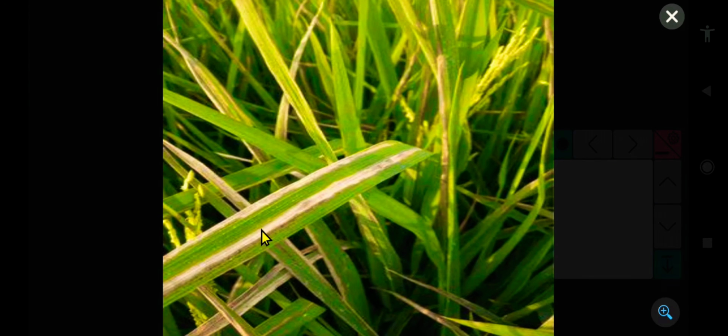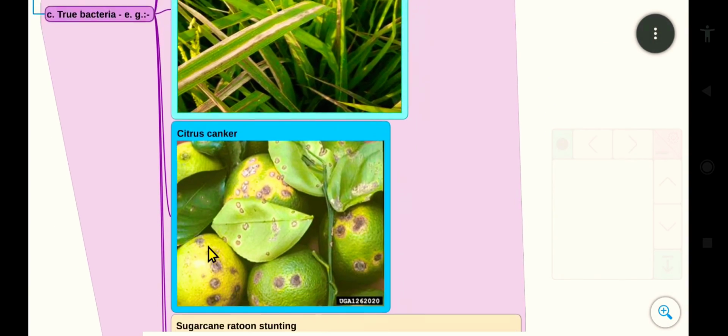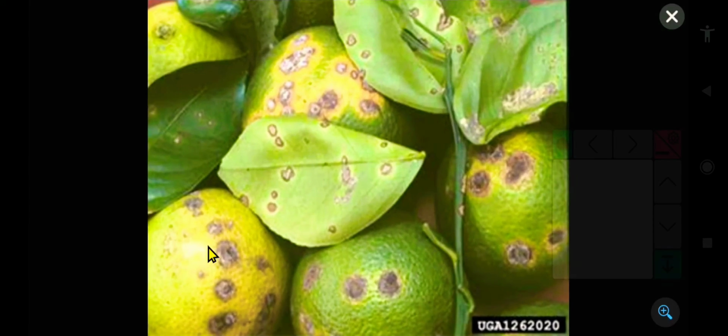See this, the leaves of rice will be affected by leaf blight. See the symptoms. And the next one is citrus canker. The spots on the citrus and the leaf of citrus are called citrus canker.